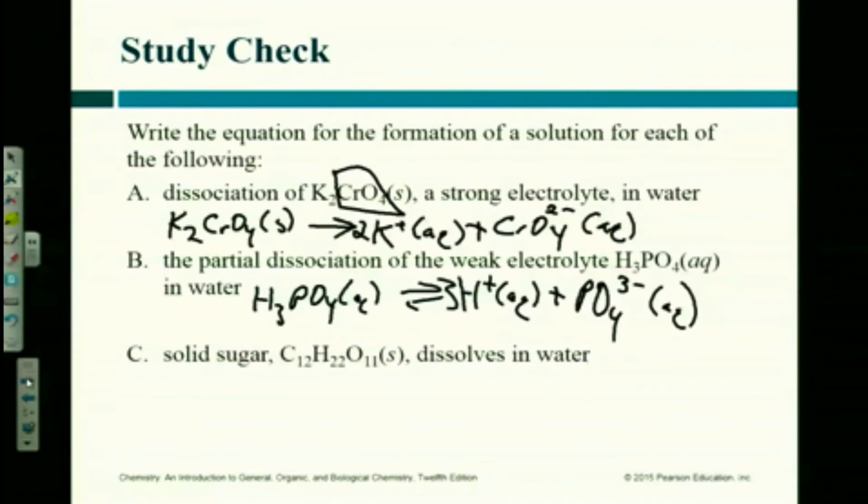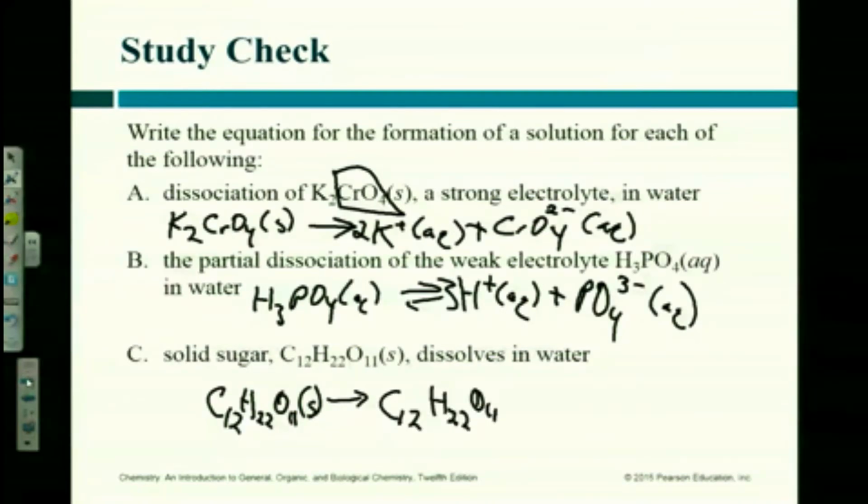And then the last one, C12H22O11, solid, goes to C12H22O11. What's the difference on this side? On this side, it's just going to be aqueous, right? It's exactly the same. All we've done is change from solid to aqueous. How do you know? It says it's sugar. Sugar's not an electrolyte, it's just a polar molecule, right? We showed sugar earlier being a non-electrolyte, right?